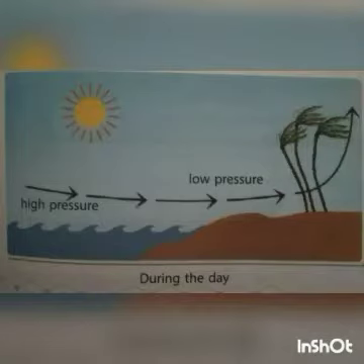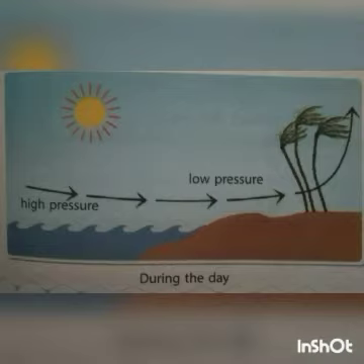The coastal winds affect the small region close to the coast, whereas a weather system can be large enough to cover half of a continent. So between day and night, in the coastal area, the pressure can change. During the daytime, above the sea level, the air gets high pressure.